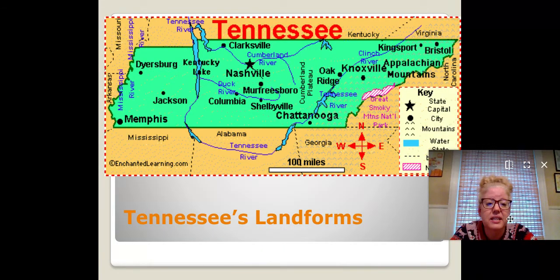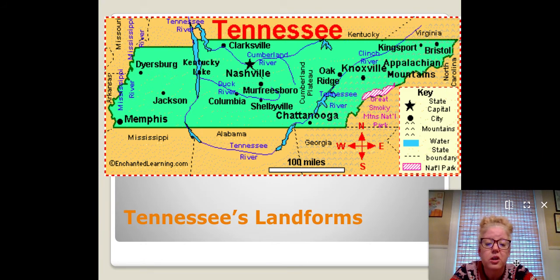Some of Tennessee's landforms. There's the Great Smoky Mountains National Park. We have some rivers, the Tennessee River, lakes, some more rivers there. And if you can tell, I don't know how well this shows up, but the little key here does have mountains. They look like little points. And you can see that almost this whole entire quarter of the state is mountains over in this area here. Those are the Appalachian Mountains that we've talked about before.